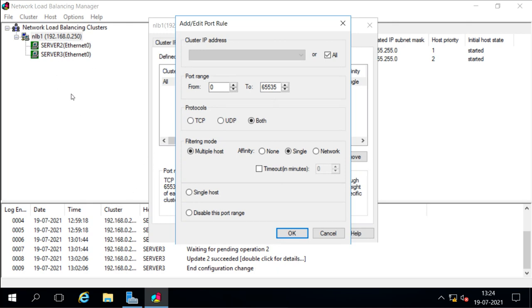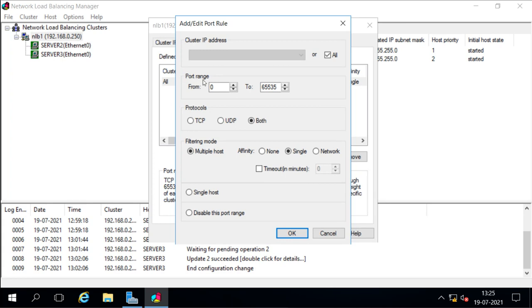That means it will make these servers very much overloaded, because by default it accepts the request for any port, because it is TCP and UDP both and all the ports from 0 to 65,535. So the rule says accept the request for any service, whether it is TCP or UDP. Whenever anyone tries to send a request to the cluster for any service, accept it.